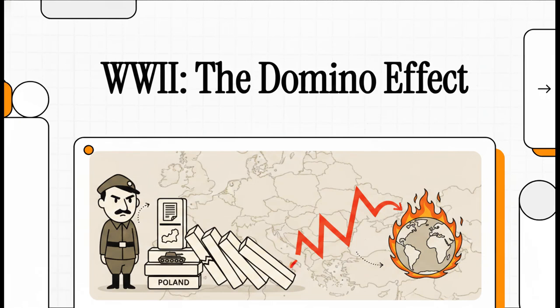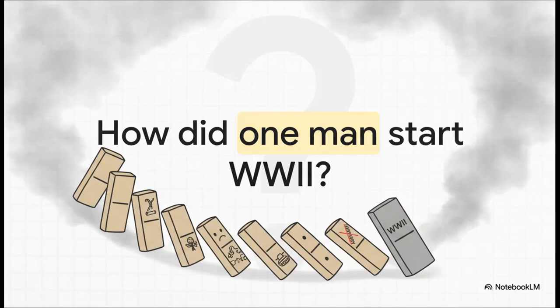Welcome to this explainer. Today, we're diving into how one leader's aggressive choices and a whole lot of broken rules kicked off the deadliest conflict in human history. We're going to look closely at the step-by-step escalation that pushed Europe and eventually the entire world into a truly devastating war. So you might be wondering, how exactly did one man's plans start the biggest war in history?